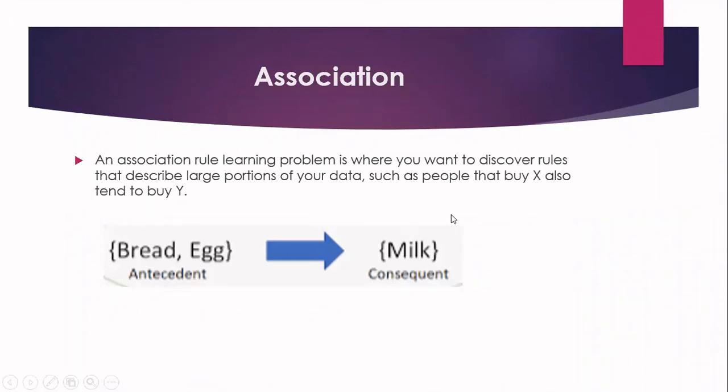With the help of these association rules, we are going to say that people who bought item X will also tend to buy item Y. Like if some people are buying bread and egg, there is a large possibility that they will also buy milk. So we have antecedent and then consequent in the association rules. We have seen two different algorithms mainly to deal with association rule mining: the Apriori algorithm and the FP-growth algorithm.